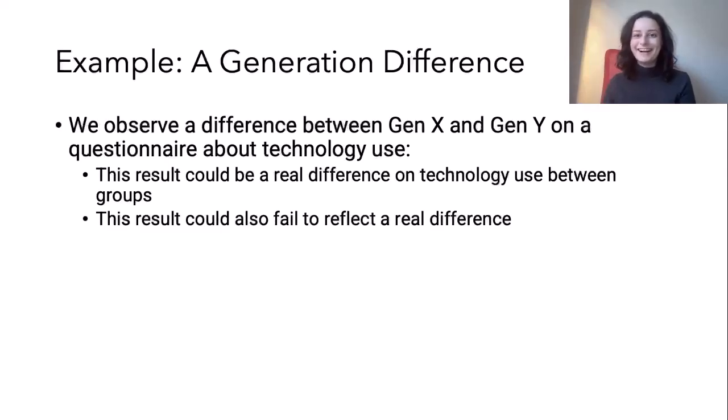Why does this matter? Could be anything, any example, but I gave you a generation difference again here. We observe a difference, let's say, between Gen X and Gen Y on a questionnaire about technology use. This result we could be seeing could be a real difference on technology use, or it could fail to be a real difference, and it could just be the way the scale is behaving, and our scale could just have measurement bias.